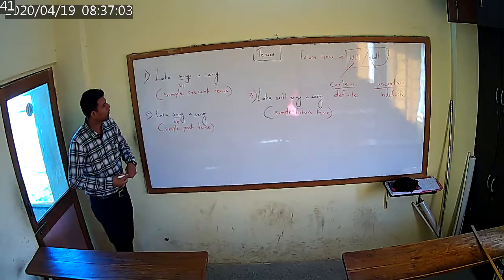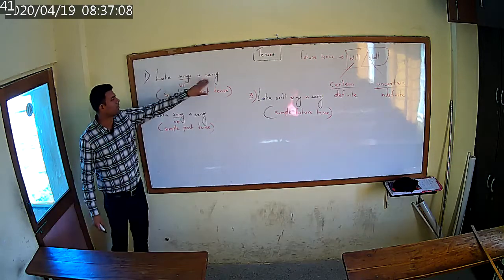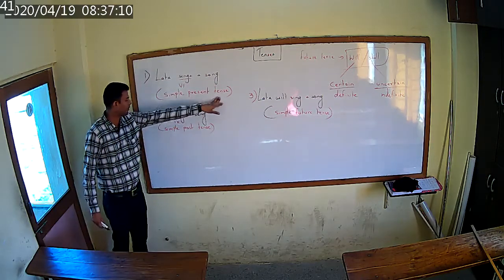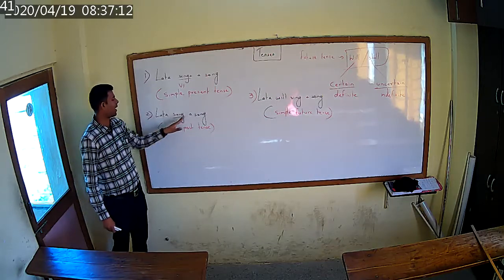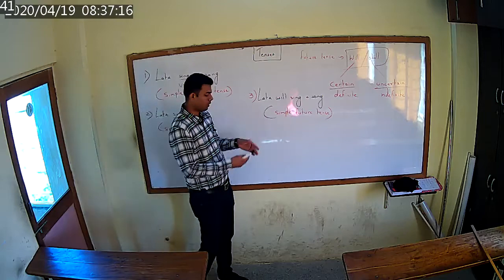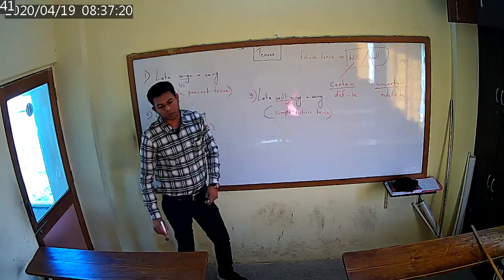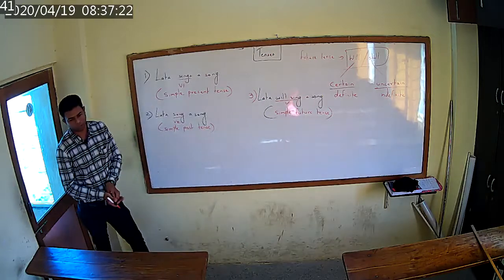Okay friends, did you understand till here? This is your first, Lata sings a song, simple present tense. Then second will be Lata sang a song, simple past tense. And the third will be Lata will sing a song, and this became simple future tense.